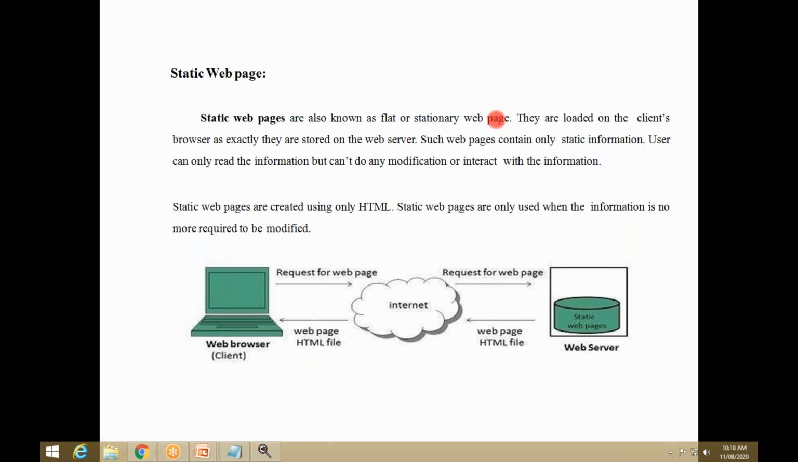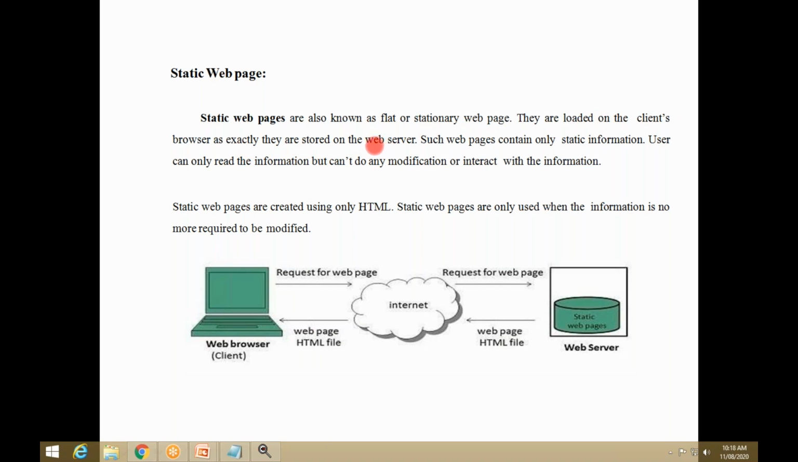When you use it, the same content will be there. The data will not be changed. That is called a static web page. Static web pages, also known as flat or stationary web pages, are loaded on the client browser exactly as they are stored on the web server.